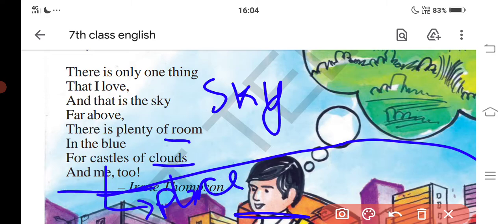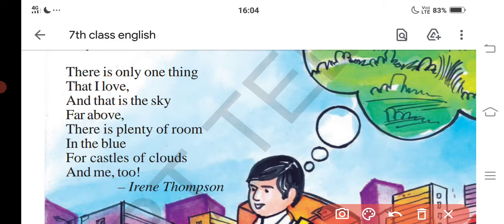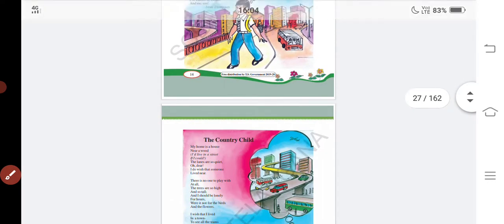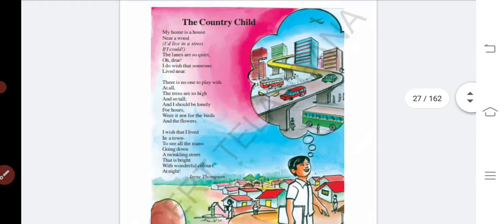For example, we have houses, and in the sky the clouds have that. The town child is completed. Now let's see the country child.